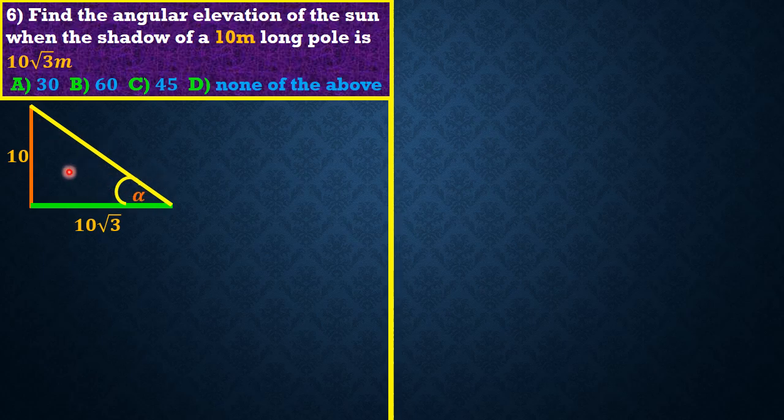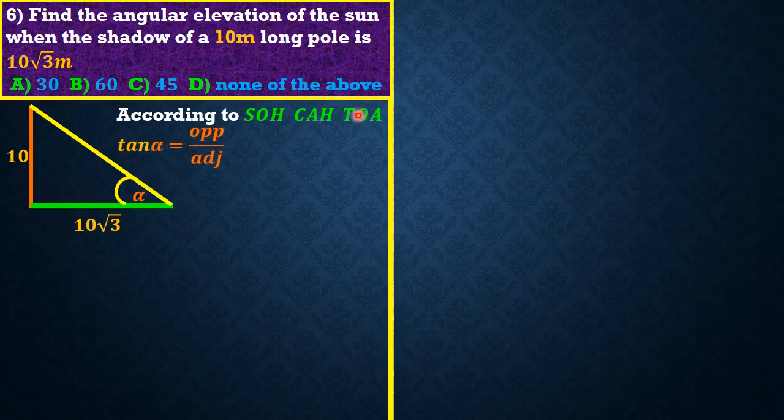Okay. So friends, do you see that this is already a right angle triangle, right? And we know how to deal with things like this, not so? So friends, we need to get this angle alpha. We have the opposite, we have the adjacent. According to SOHCAHTOA, guys, whenever we have the opposite and the adjacent, we can make use of the tangent function, right? Because tangent has opposite and adjacent. So according to our trigonometric ratio, tan theta is defined as opposite over adjacent, where O means opposite and A means adjacent. So we have tan theta equal to opposite over adjacent.